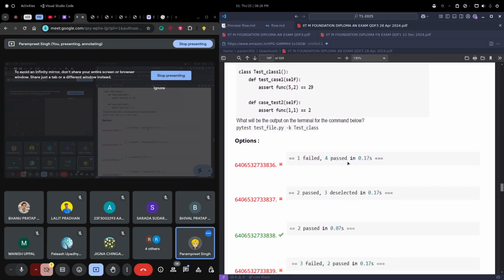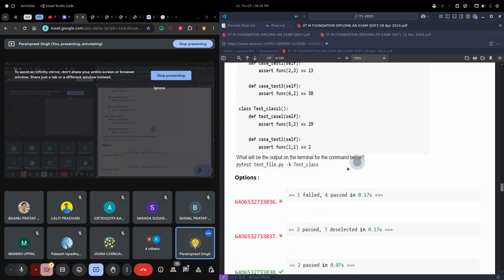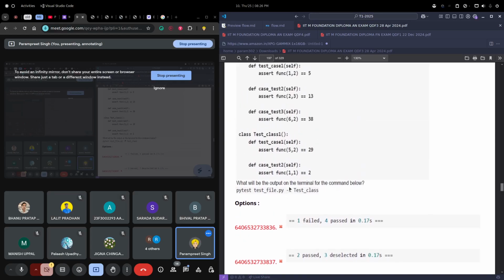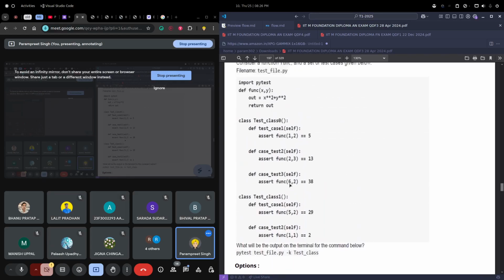Let's see what options we have. Okay, so we are getting, okay, 2 passed in some seconds. So 2 passed. What do we mean by 2 passed? First of all, whenever we create a test case, it should be in this manner: test underscore case, not case underscore test. So these two functions and this function are ambiguous functions. We do not need them. The main functions are this and this one, and we can create many functions like test underscore case 2, 3, 4, 5, any number.